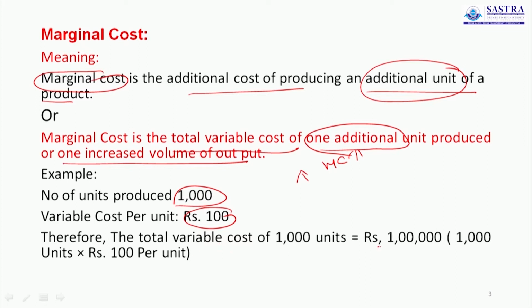Here we spent 1 lakh, because 1000 units into the rate per unit of 100. So we spent 1 lakh totally for producing these 1000 units. This variable cost, this 1 lakh, is called marginal cost.